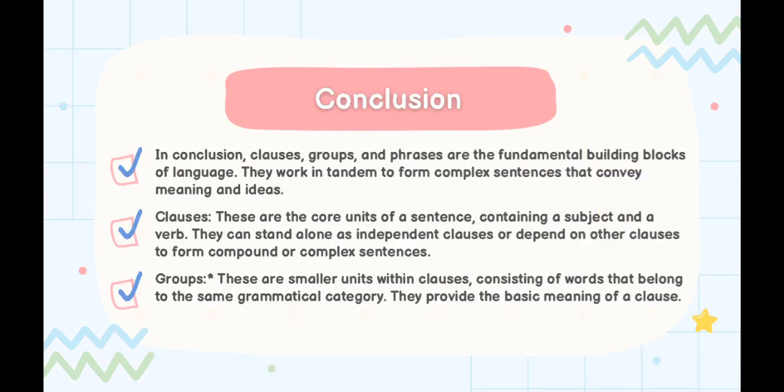Conclusion. In conclusion, clause, group, and phrases are the fundamental building blocks of language. They work in tandem to form complex sentences that convey meaning and ideas. Clauses are the core unit of a sentence containing a subject and a verb. They can stand alone as independent clauses or depend on other clauses to form compound or complex sentences. Groups are smaller units within a clause consisting of words that belong to the same grammatical category. They provide the basic meaning of a clause.